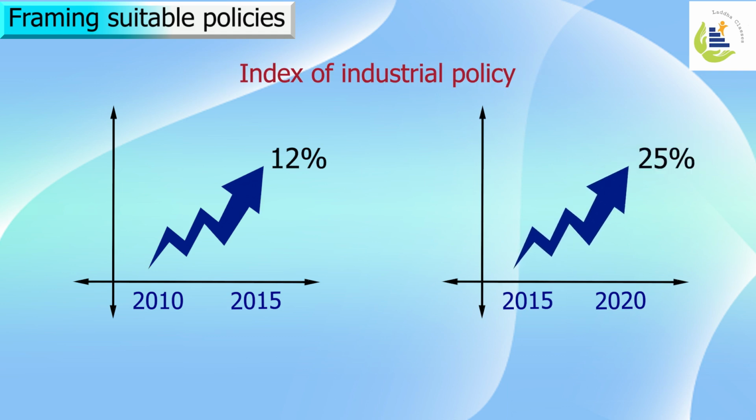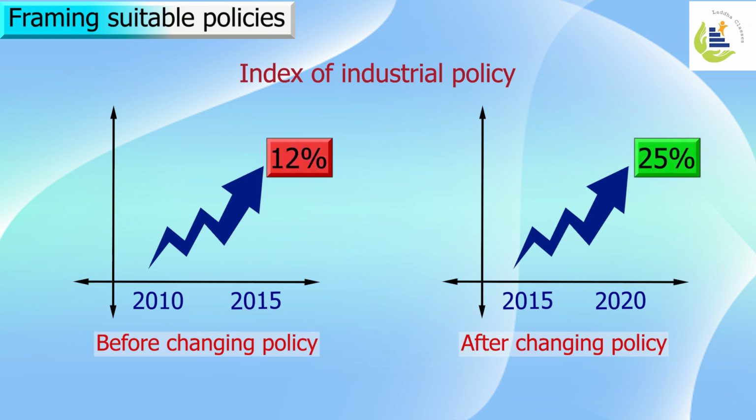So what do I understand? Of the policy decisions made in the first period and second period, the effectiveness of the second period is much higher. So I get a better guideline. So I'll make further policy changes in adherence with the second guidelines. I'll take policy decisions which will create more growth in the respective areas. Hence, in a nutshell, index number is useful in framing economic policies.